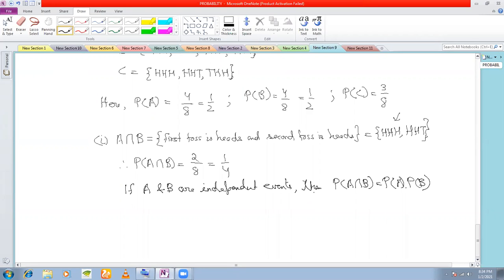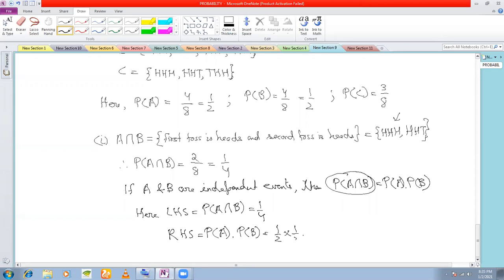So not independent. What is P(A intersection B)? Here LHS is how much? P(A intersection B), I'm talking about this part, which is 1/4. And what is the RHS? P(A) into P(B). RHS, 1 by 2 into 1 by 2, that means half into half, which is 1/4.